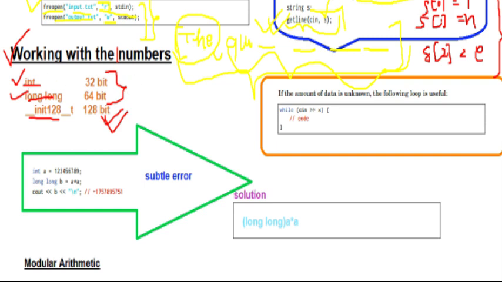So basically the range of int is from minus 2 raised to power 31 to 2 raised to power 31 minus 1.